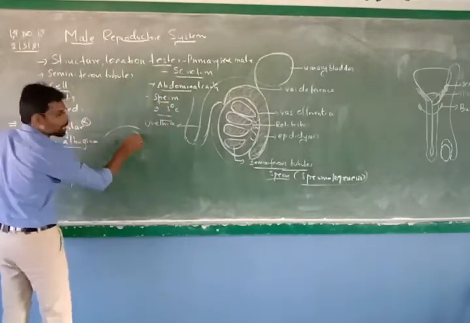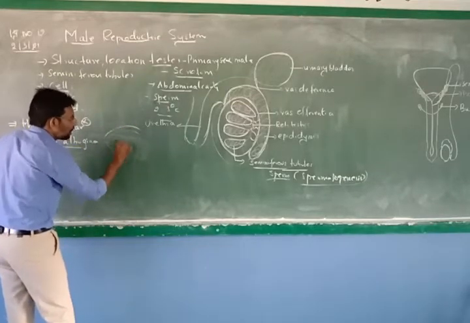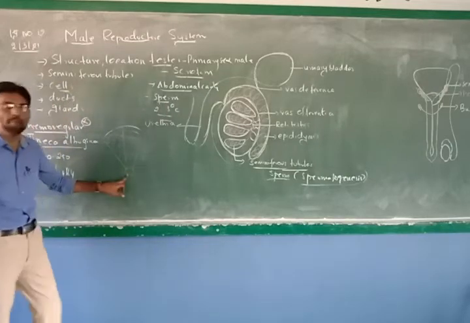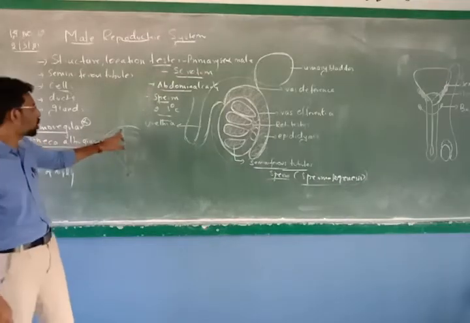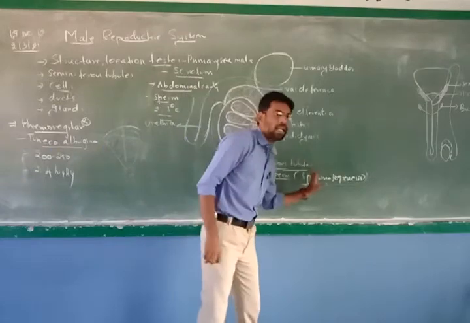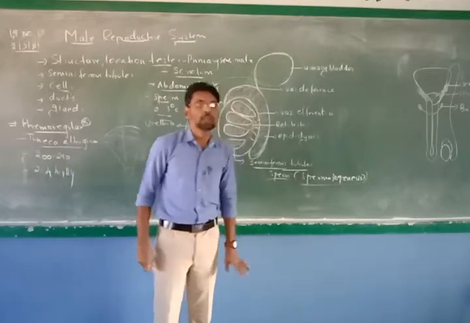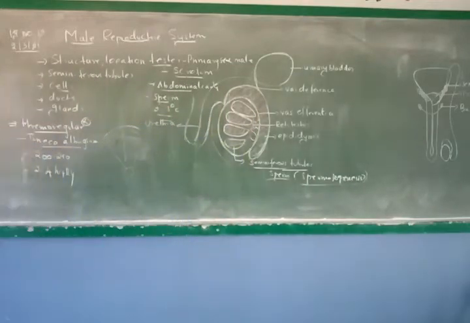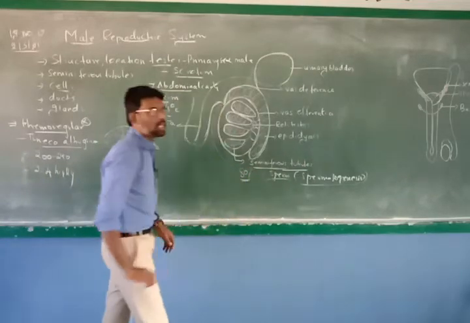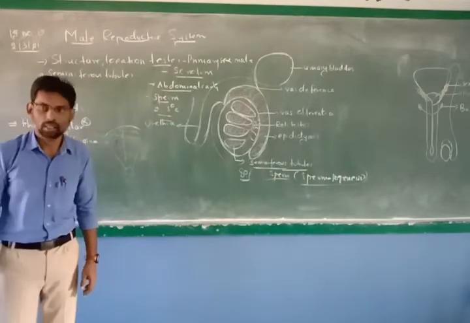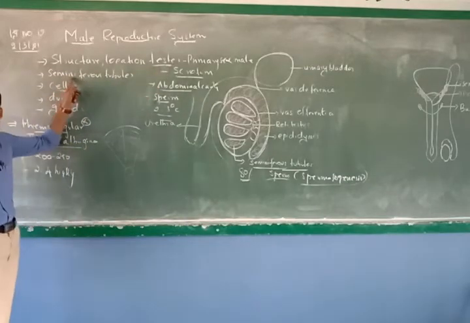We have drawn this kind of structure. That is the seminiferous tubule. You will have the germinal epithelium, and everything happens there, maturing and so on. And when it comes to the central lumen or central cavity, it becomes mature spermatozoa. Clear? Right. So the seminiferous tubules are 2 to 4 highly coiled structures involved in spermatogenesis, that is, the formation of sperm cells. 80% of the seminiferous tubules are involved in the spermatogenesis process. Clear? Right. So we studied the structure as well as the location of the testis. We also studied the seminiferous tubules.